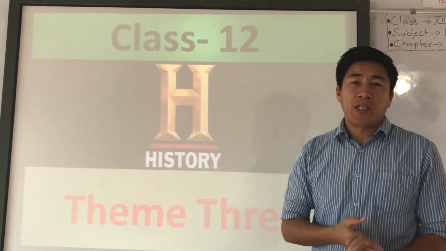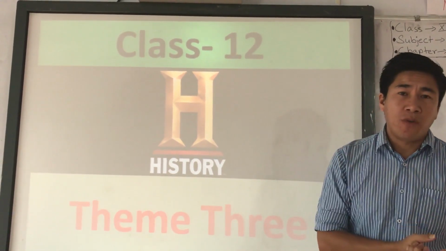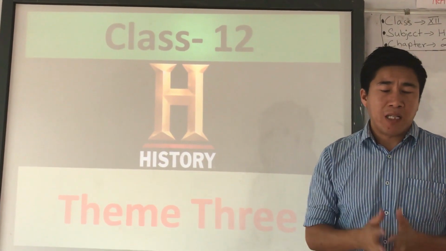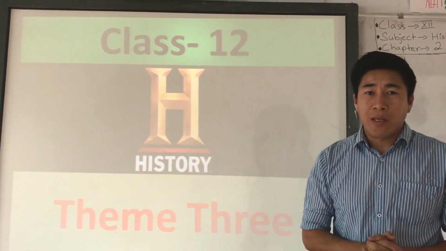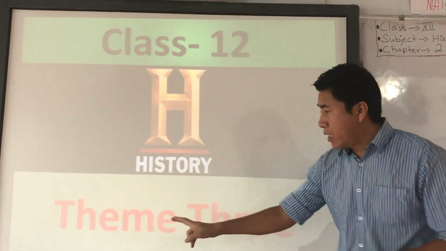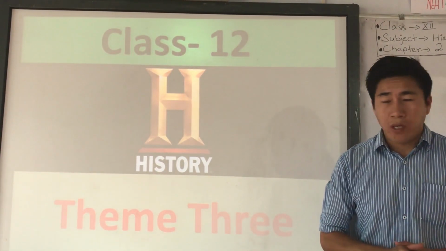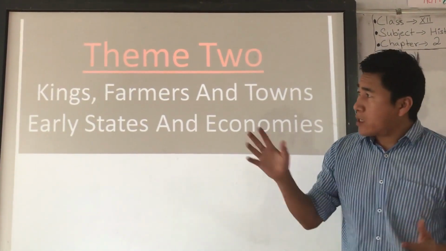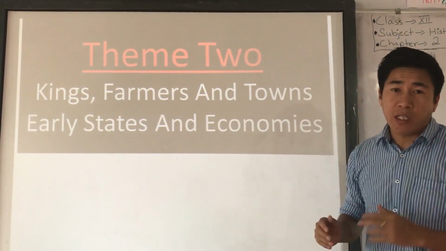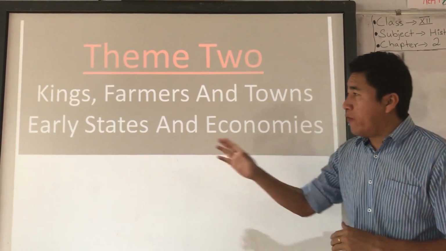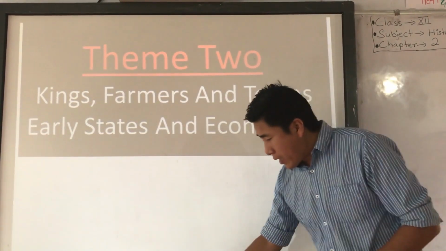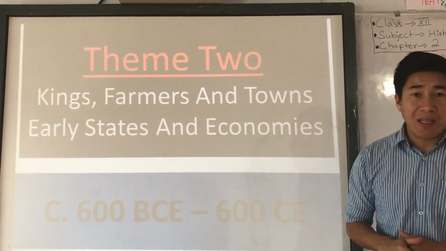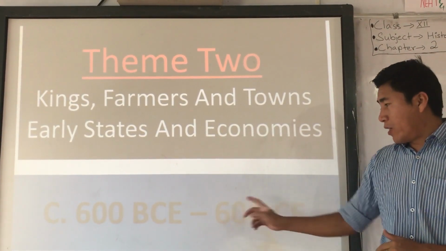Till now we have finished chapter number 1 and chapter number 2 of class 12 history, right? So today we are going to start a new chapter, chapter number 3, right? So class 12 history, theme number 3 or chapter number 3. Now if you remember, in chapter number 2 we discussed kings, farmers and towns, theme number 2 of early state and economic, and the time frame that we studied was between 600 BC to 600 CE, BC to AD, right?